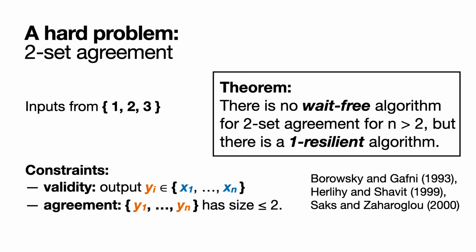Despite being a relaxation of consensus, two-set agreement is not in fact that much easier than consensus. There is no weight-free algorithm for at least 3 processes, but there is a one-resilient algorithm for any number of processes. This breakthrough lower bound result was simultaneously shown by 3 groups. The proofs of this result typically rely on topological arguments. However, for now, let's just assume that this result is given.